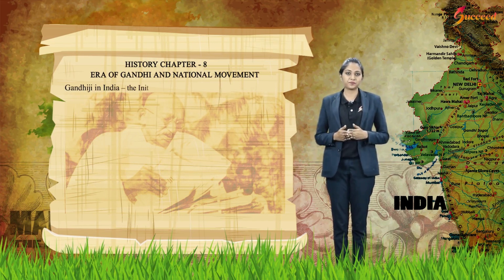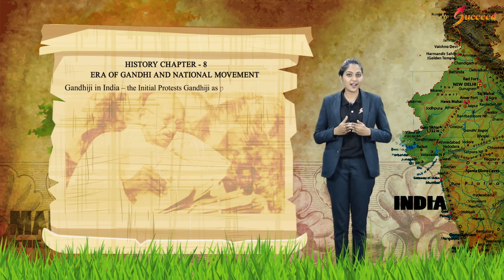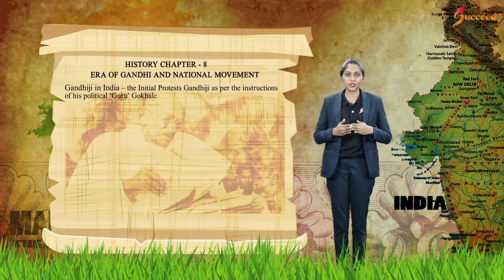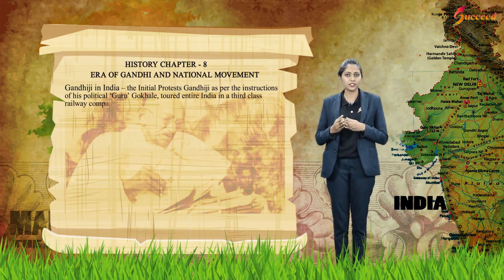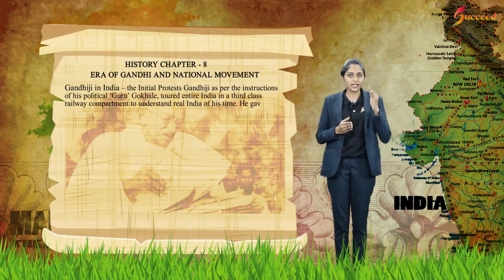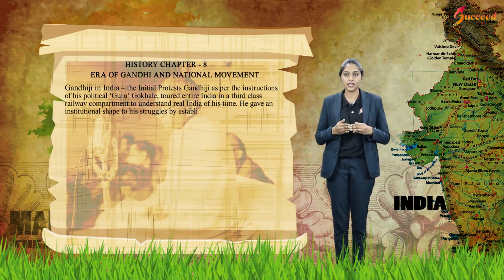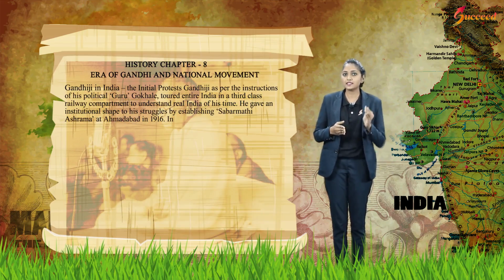Gandhiji in India. The initial protests. Gandhiji, as per the instruction of his political guru Gokhale, toured the entire India in a third-class railway compartment to understand the real India of his time. He gave an institutional shape to his struggles by establishing Sabarmati Ashram at Ahmedabad in 1916.